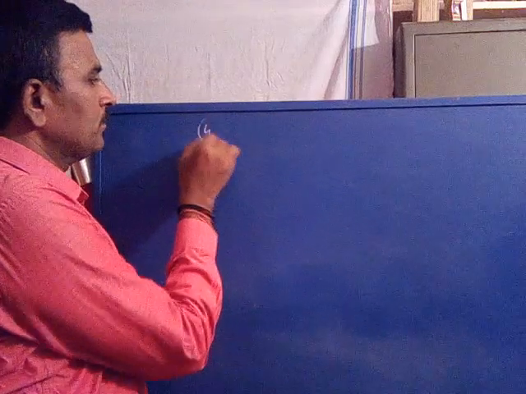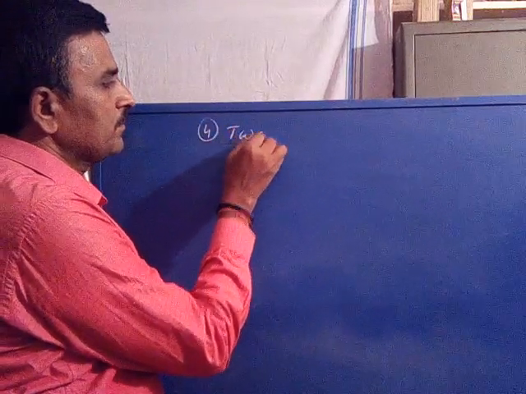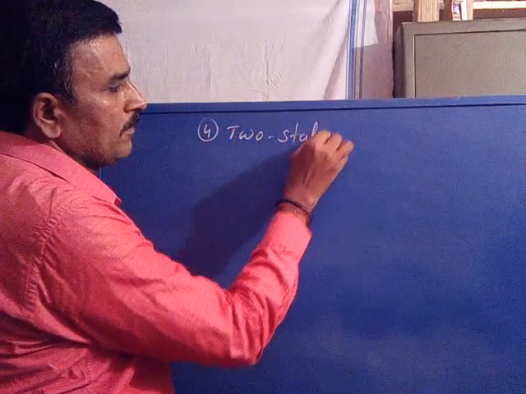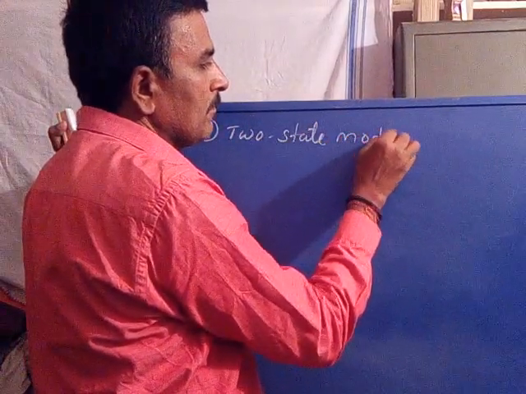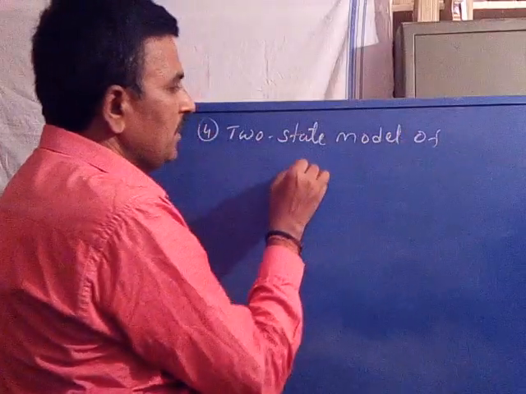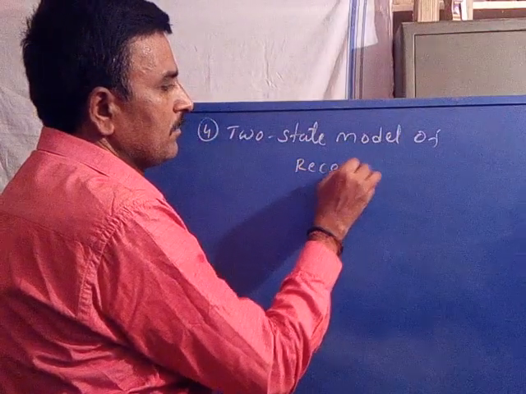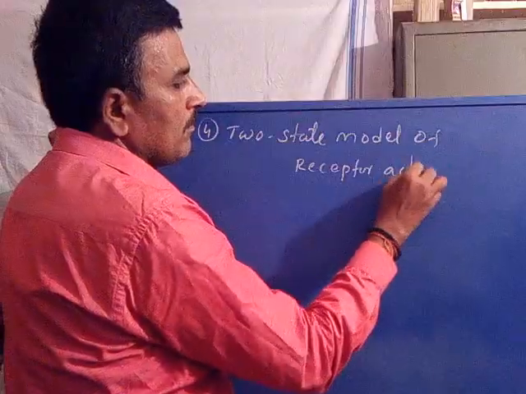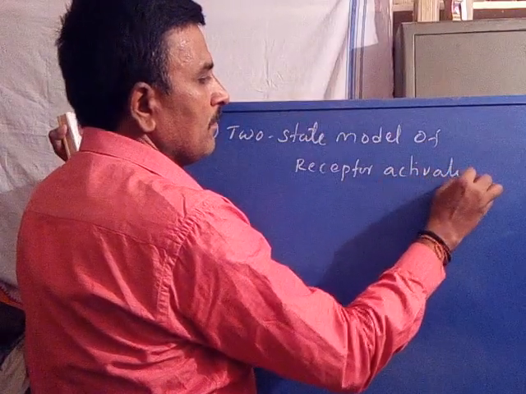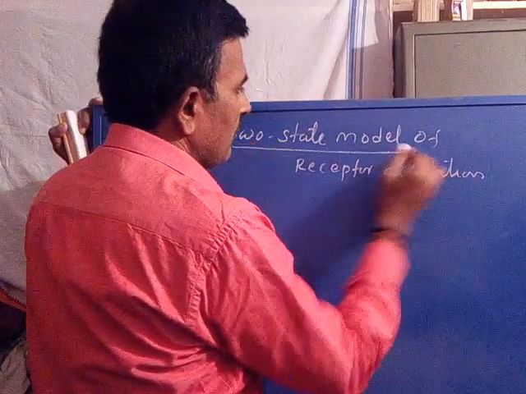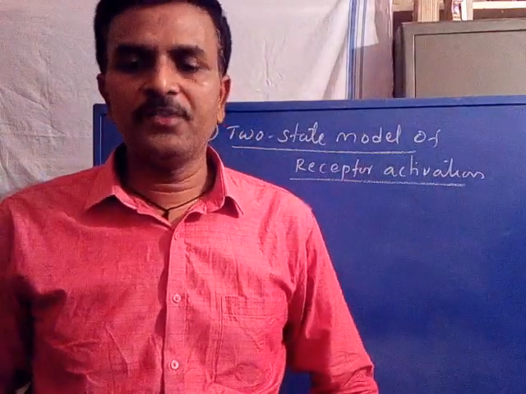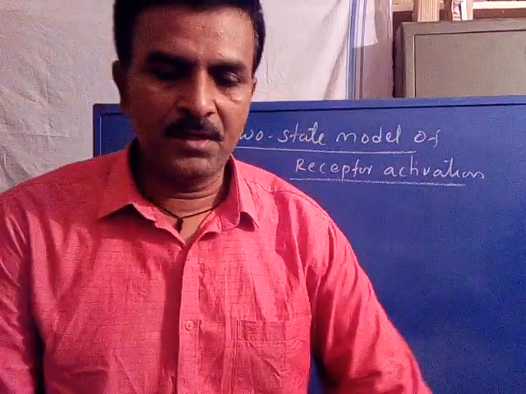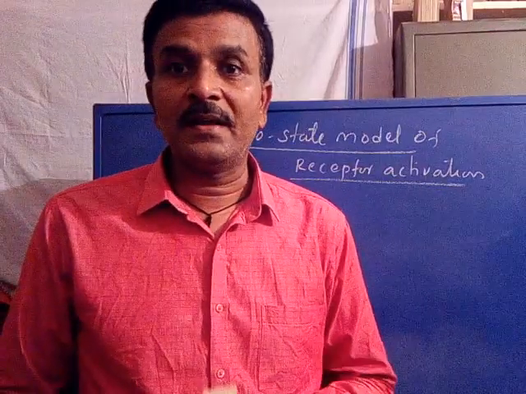Now you have a last theory, that is the fourth one, the two-state model of receptor activation. So this is the last theory which explains the interaction between drug and receptor, the two-state model of receptor activation.